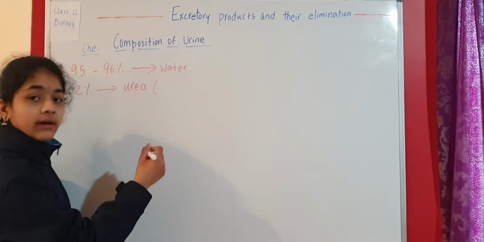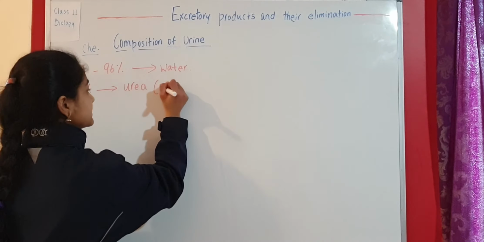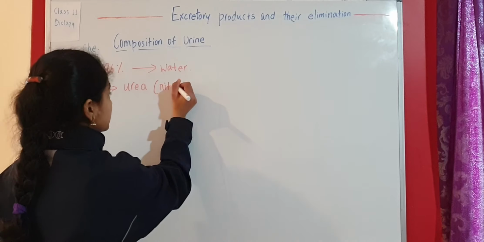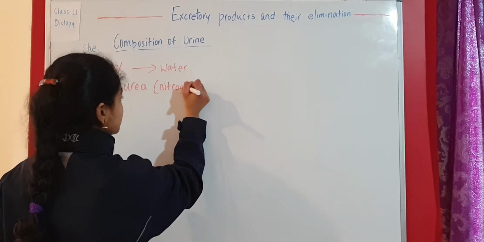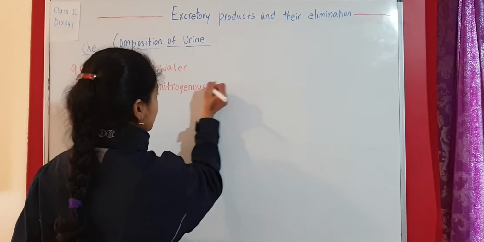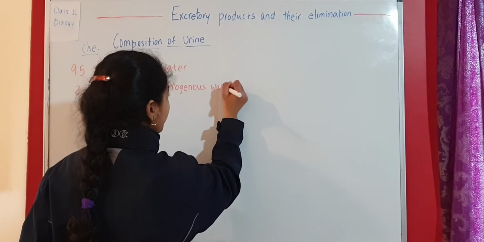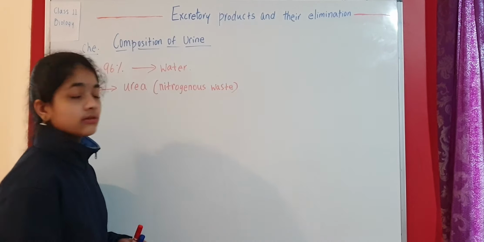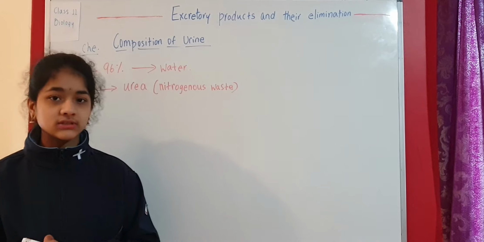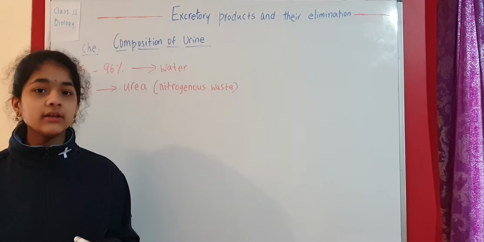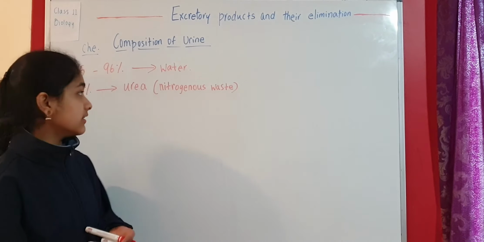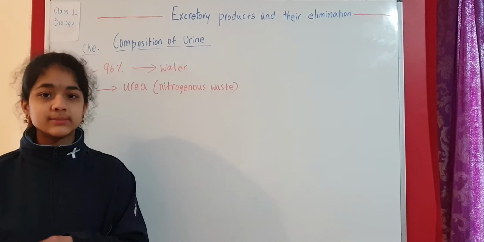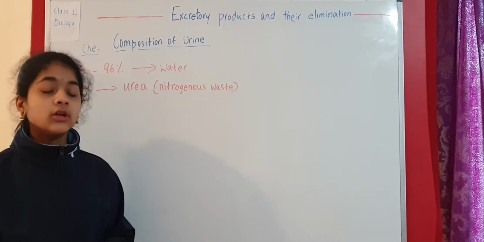This urea, we have already talked about this. This urea is a nitrogenous waste. This is the main nitrogenous waste. What are the three main nitrogenous wastes that we have discussed? Ammonia, urea, and uric acid. Ammonotelic organisms excrete ammonia.